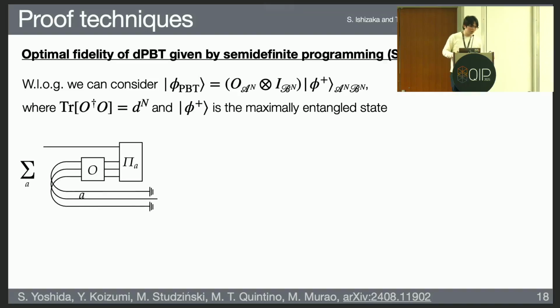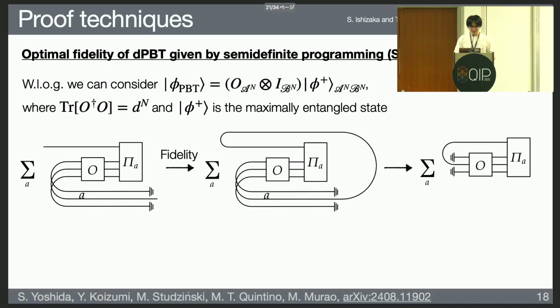Okay, so let's begin. For the port-based teleportation, basically, we consider the following thing. You have a resource state for the port-based teleportation, and without loss of generality, this can be represented as a Choi state of some operator O. And this operator O can be anything if it satisfies some normalization condition. And so by rewriting the resource state this way, the teleportation channel can be graphically represented by this left figure.